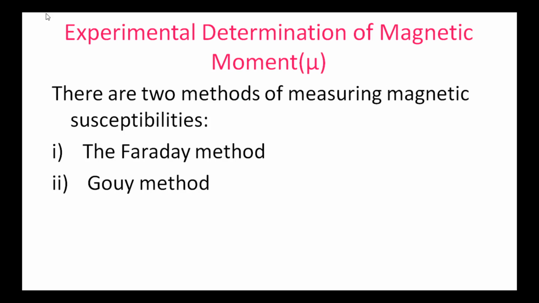Next, the last topic in this video I am explaining is the experimental determination of magnetic moment. Magnetic moment is represented with the symbol mu. For the experimental determination, there are two methods for measuring. First of all, for determining the magnetic moment, we measure the magnetic susceptibility. The magnetic susceptibility is measured by two methods, the Faraday method and the Gouy method. The Gouy method is the most convenient method.